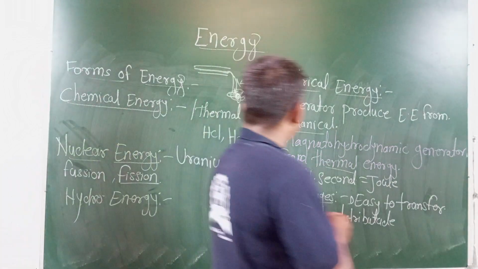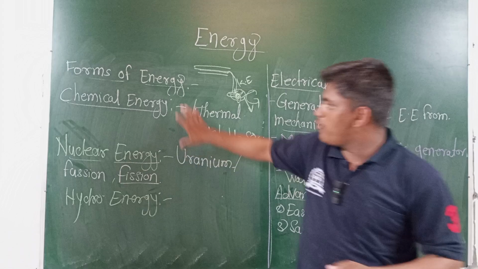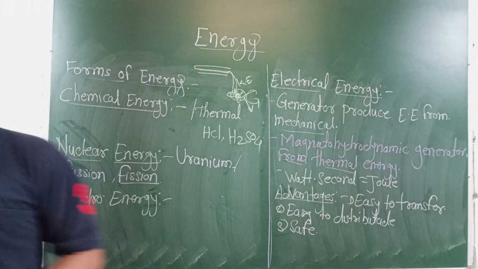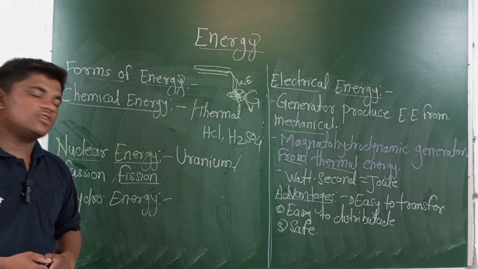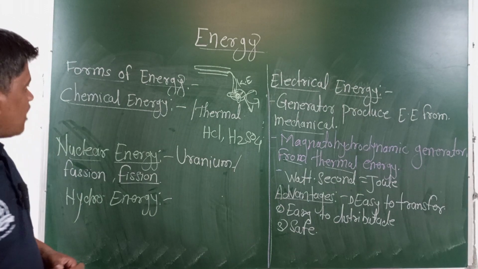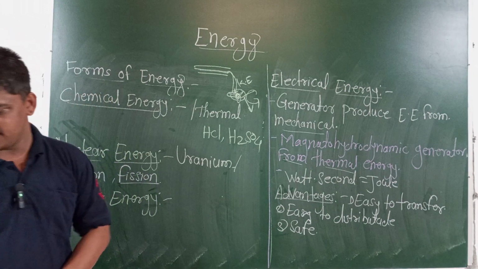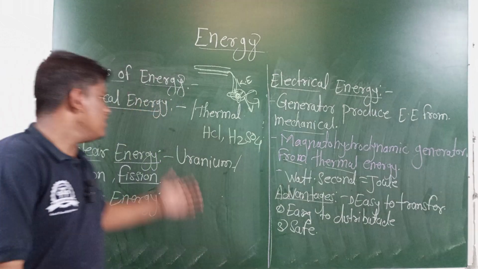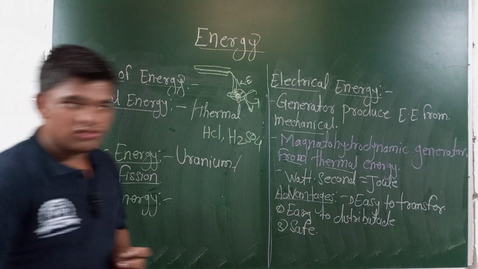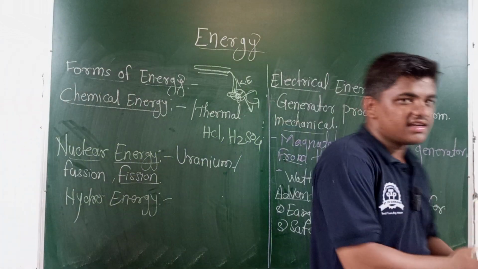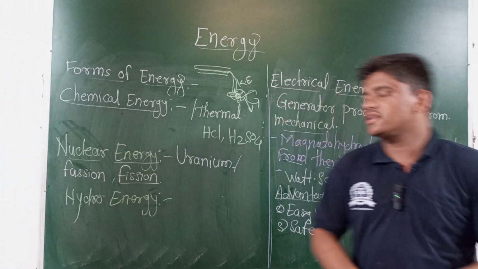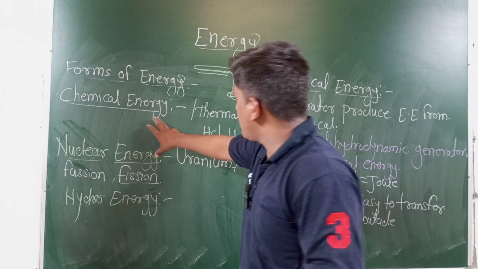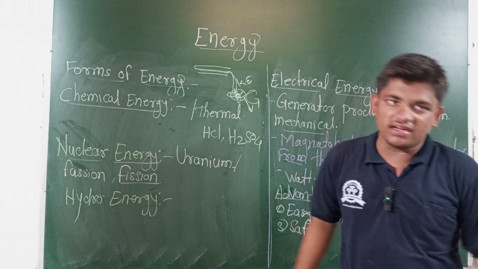And the last type of energy on the board is chemical energy. The various fuels, petroleums or organic matters are produced in chemical reactions or chemical processes. These are also called chemical energies. Some chemical reactions happen. There are endothermic and exothermic reactions that convert chemical energy to thermal energy.